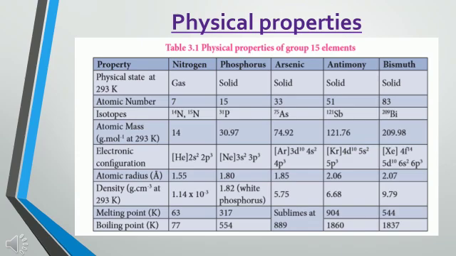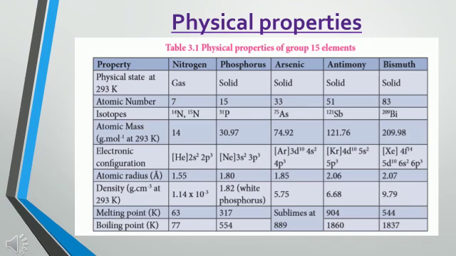Next, isotopic form. Except nitrogen, the remaining elements exhibit only one isotopic form. Nitrogen exists in two isotopic forms, N14 and N15. We know that isotopes have the same atomic number but different mass numbers. The remaining elements exist in only one isotopic form. Atomic mass also increases from nitrogen to bismuth.